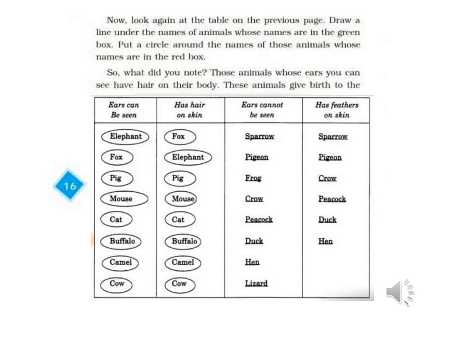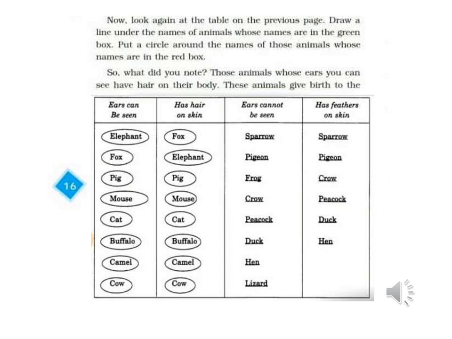Now look again at the table on the previous page. Draw a line under the names of animals whose names are in the green box. Put a circle around the names of those animals whose names are in the red box. So, what did you note?